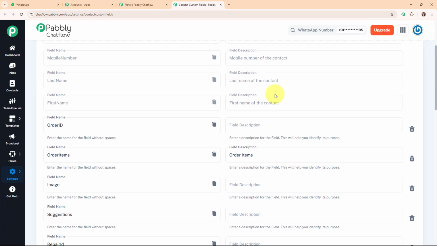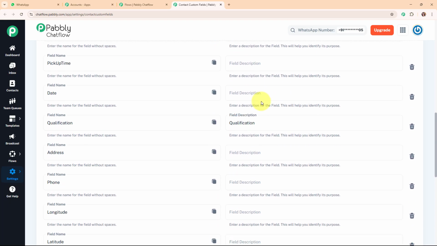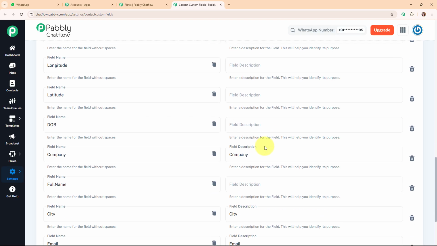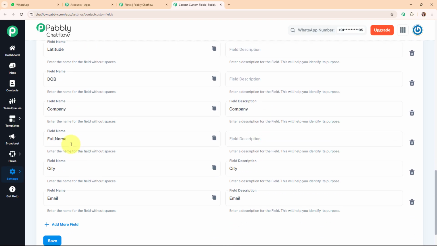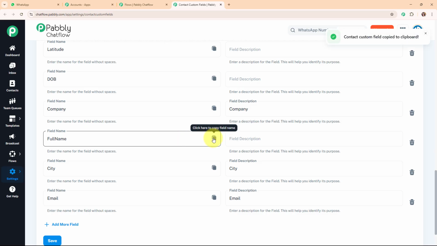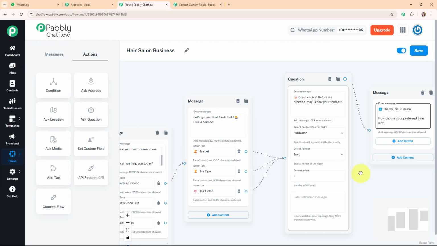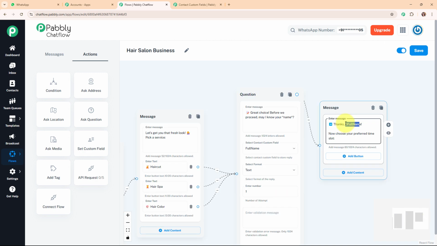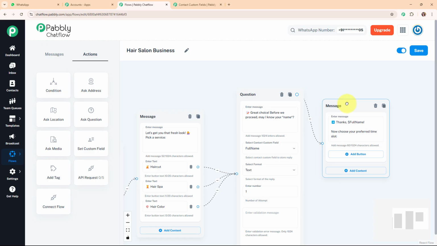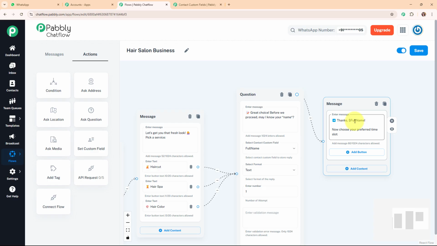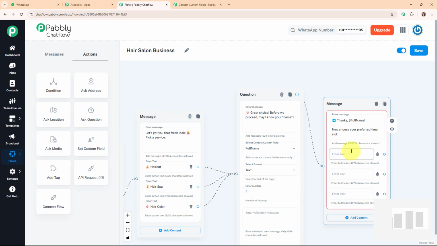And from here, I'm going to scroll it a little down, and you can see all the contact custom fields that I've created over here in my Chatflow account. So let's suppose this is the field that I'm going to use. So I'm going to copy the field name over here, moving back to my flow, and here in the flow, once you paste that particular value copied over here, then automatically it is going to give the name in this particular format. Alright, so with this, your name is going to get personalized for this message. And now after entering this message, I'm going to add quick replies button for the preferred time slot as well.